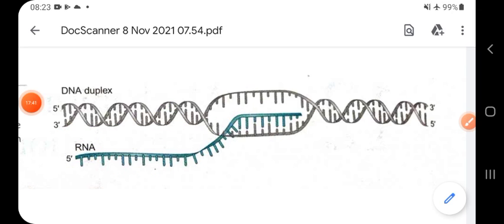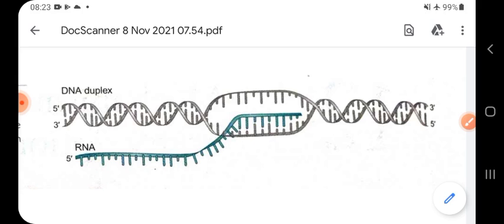Another important difference is that transcription selectively copies only a certain part of the genome and makes anything from one to several hundred or even thousands of copies of any given section.